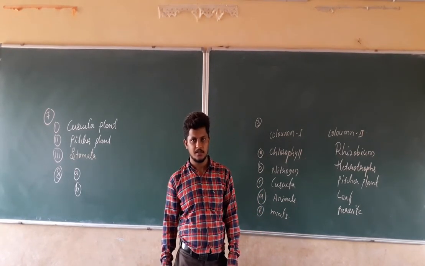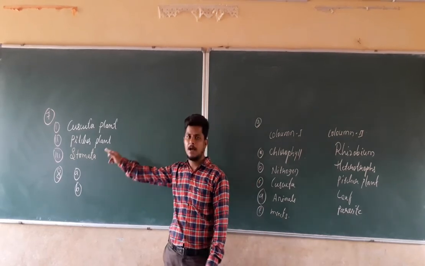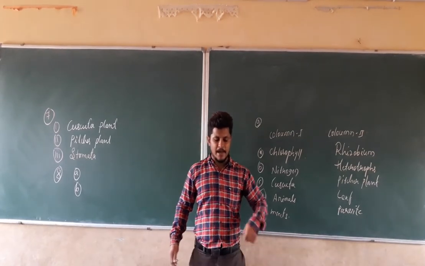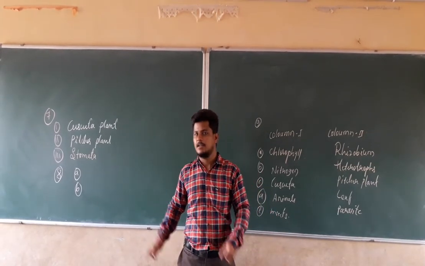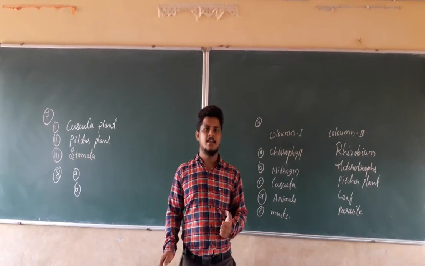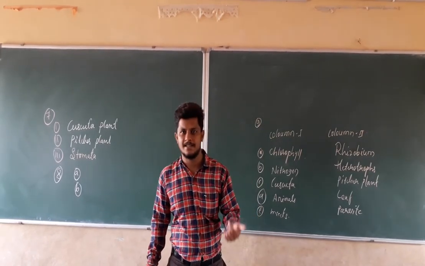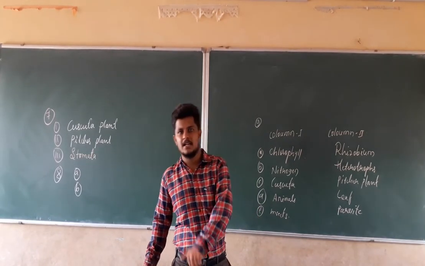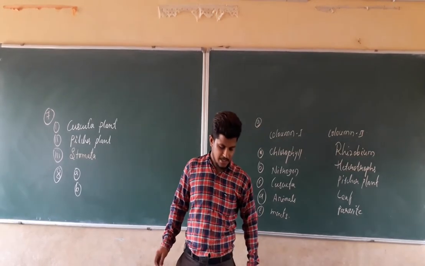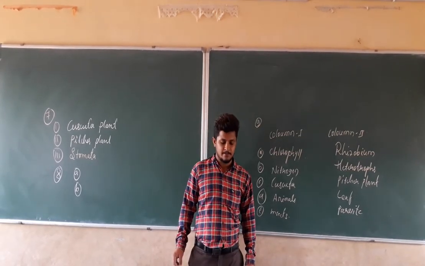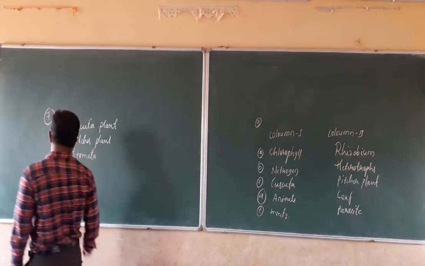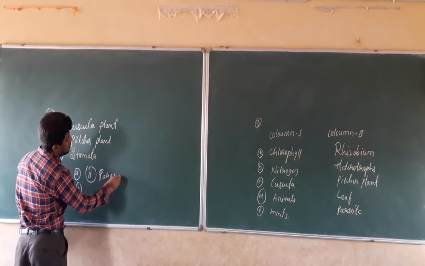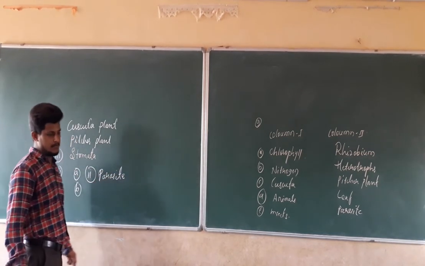We already discussed that Cuscuta plant is an example for the parasitic plant. Already in the previous question, a parasitic plant with yellow slender branch stem, example is Cuscuta plant. In the same manner, Cuscuta plant is a parasitic plant. Why? It depends on the other organism for the purpose of the food and as well as for the purpose of the shelter. So the answer for the A question is parasite, that is option 2.